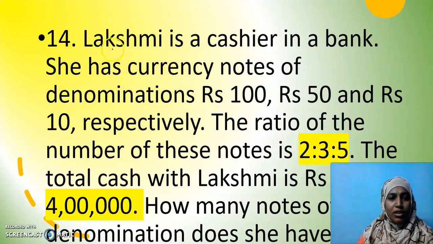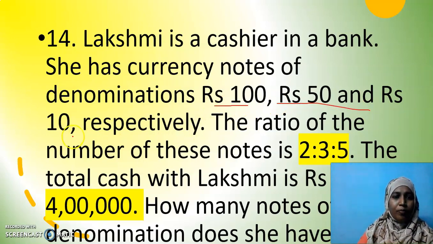Okay, the next question is, Lakshmi is a cashier in a bank. She has currency notes of denominations rupees 100, rupees 50 and rupees 10. The ratio of the number of these notes is 2:3:5. The total cash with Lakshmi is rupees 4 lakhs. How many notes of each denomination does she have?